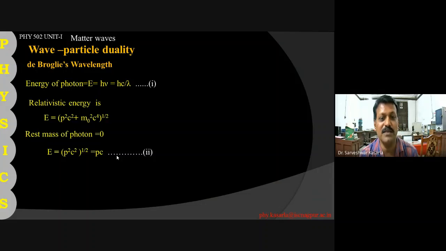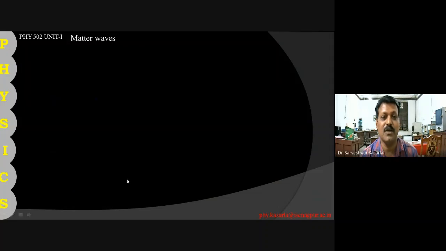If you compare equation 1 and equation 2, we have pc equals hc upon lambda, and therefore p equals h upon lambda and lambda equals h upon p. This is called the de Broglie wavelength. The de Broglie wavelength is the wavelength associated with a particle having momentum p.